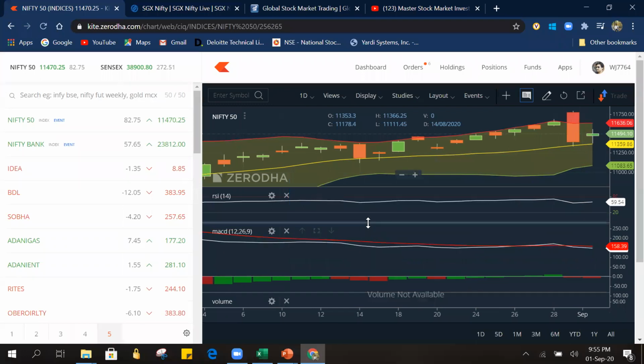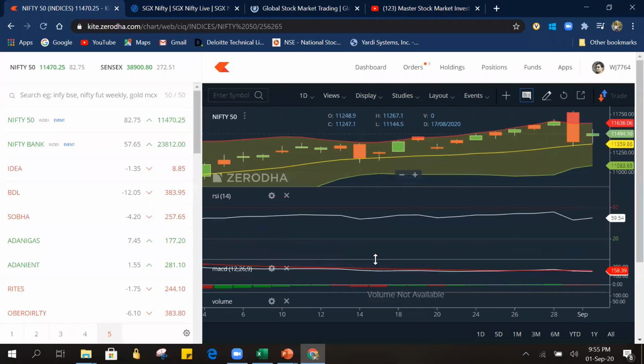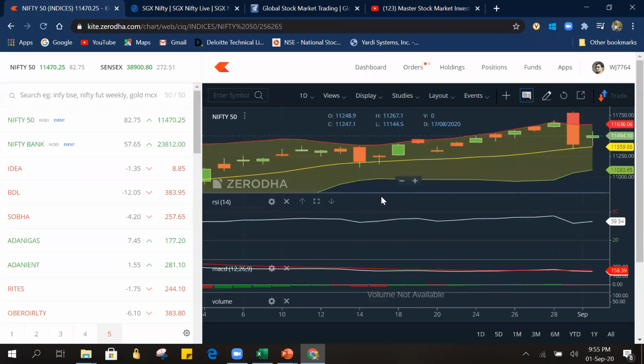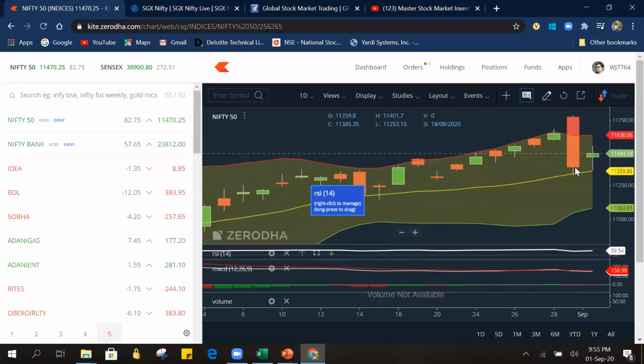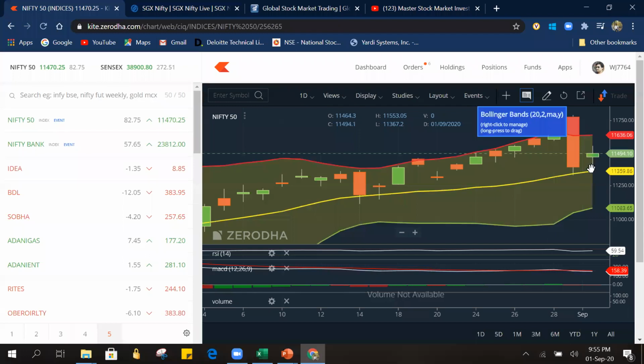MACD also. Venkat, so what is the meaning of doji? Doji is like there will be a small real body. Real body means this green or red shaded part on the candle. So doji will have a small real body and a long upper shadow and lower shadow. Doji doesn't indicate any kind of sign for the next day, whether it is going to be bullish or bearish.